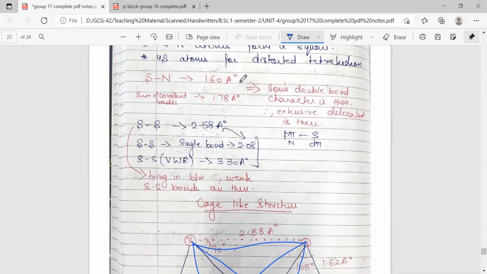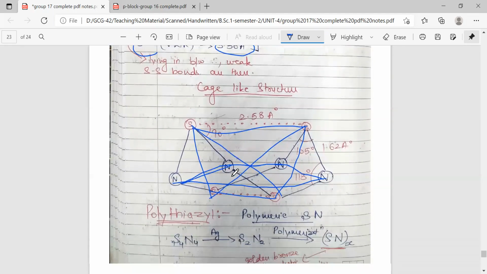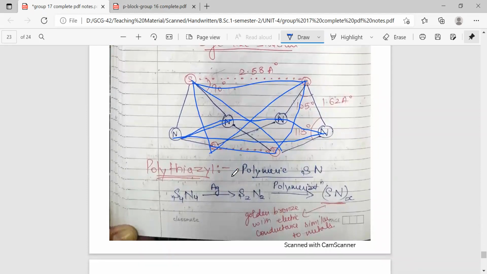The sulfur to nitrogen bond length is 1.6 angstrom, whereas the sum of their covalent radii is 1.78, which suggests some double bond character due to extensive delocalization, because there are pi electrons present on nitrogen and sulfur also, because there is p pi d pi bonding. The sulfur-sulfur distance is 2.58 angstrom, whereas the actual single bond length is 2.08. The sulfur van der Waals radii sum is actually 3.30, so it lies in between these two. That means it has weak sulfur-sulfur bonds, which form cage like structures. So this is how the structure is.